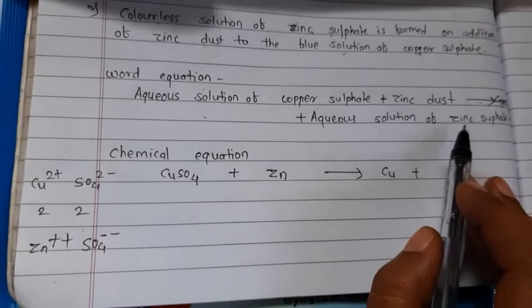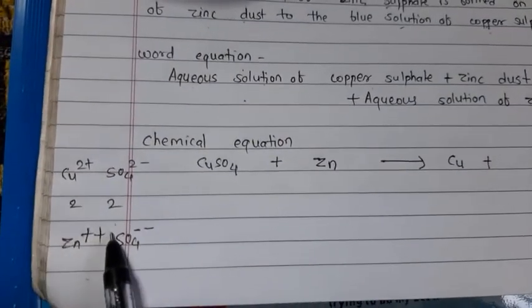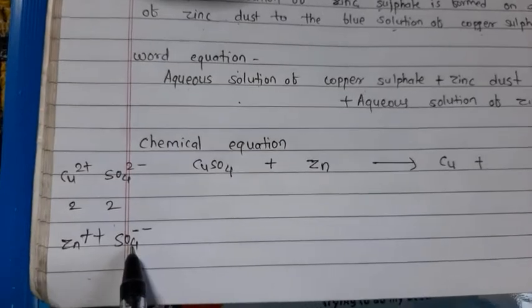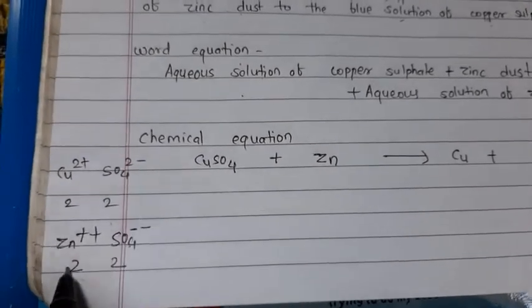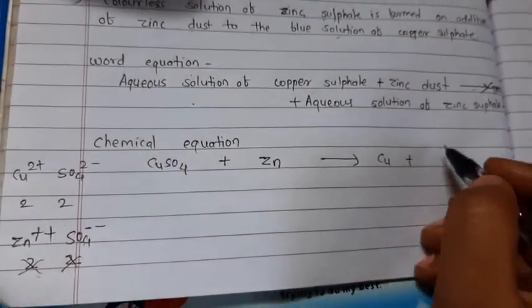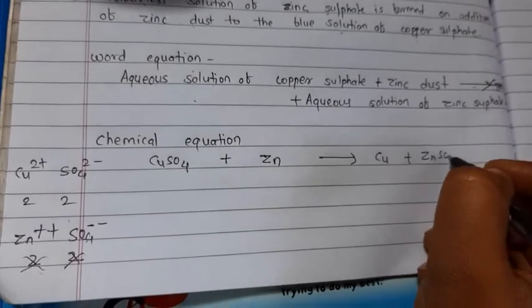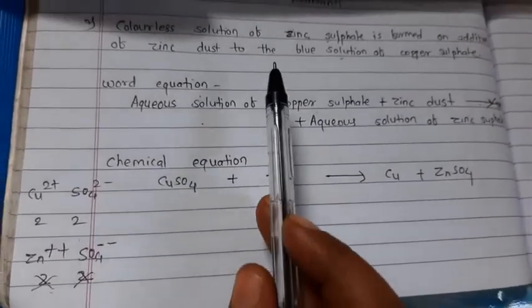As it is a plain metal, we just have to take Zn. Then copper is also written as just Cu. The next product is zinc sulfate. Zinc ion is shown by Zn2+ and sulfate is shown by SO4 2-. So both of their valencies are 2. Again we will not write numbers, just symbols, as ZnSO4. So this will be the chemical equation for this reaction: CuSO4 + Zn gives Cu + ZnSO4.